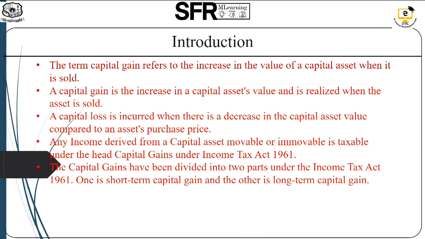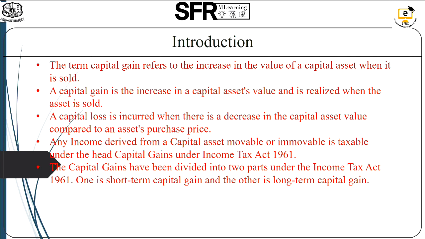Introduction. The term capital gains refers to the increase in the value of the capital asset when it is sold. A capital gain is the increase in the capital asset's value and is realized when the asset is sold. A capital loss is just the opposite. When there is a decrease in the capital asset value, it will be the loss. Any income derived from the capital asset, whether it is movable or immovable, is taxable under the head capital gains of the Income Tax Act 1961.